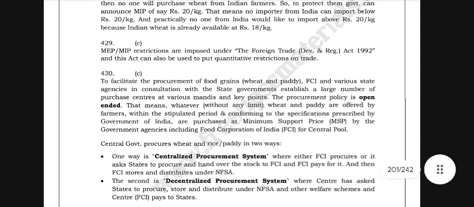To facilitate the procurement of food grains, wheat and paddy, FCI and various state agencies, in consultation with the state governments, establish a large number of purchase centers at various mandis and key points. The procurement policy is open-ended, that means whatever quantity, without any limit, of wheat and paddy is offered by the farmers within a stipulated period and conforming to the specifications prescribed by the Government of India is purchased at the minimum support price, MSP, by the government agencies including the Food Corporation of India, FCI, for the central pool.